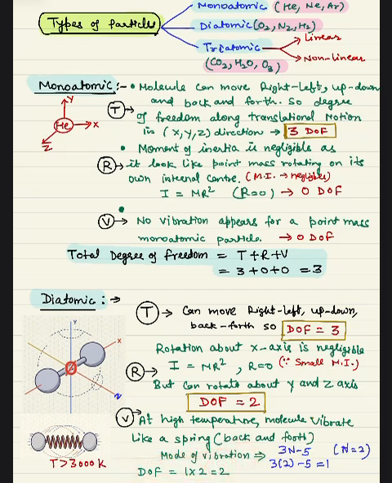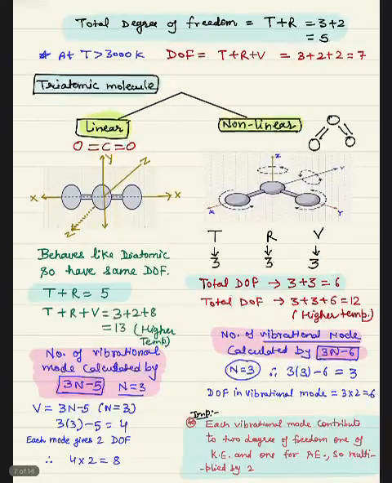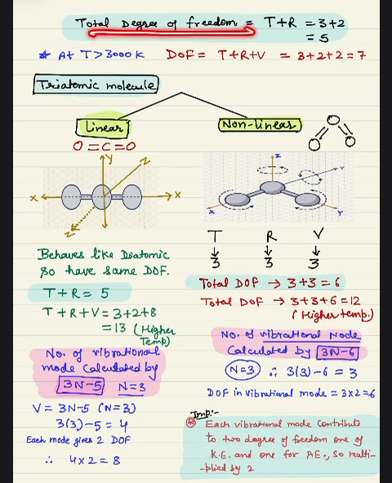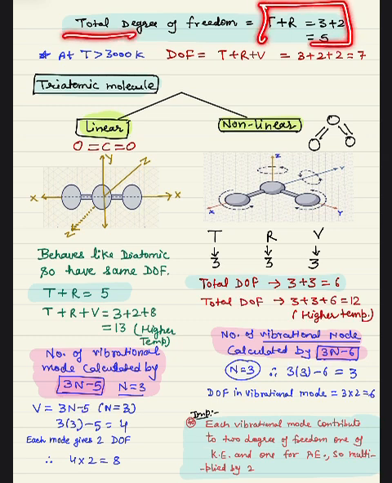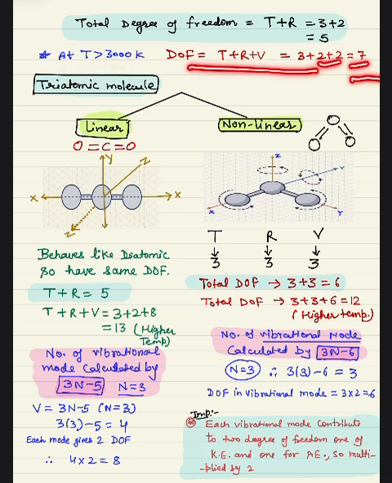Now what will be the total degree of freedom? We can see here. Total degree of freedom when temperature was less, till 300 Kelvin, you can say. If temperature is less, then degree of freedom will be 3 plus 2, translational plus rotational. But when temperature is higher, then it will vibrate, then degree of freedom will be 3 plus 2 plus 2, it means 7.